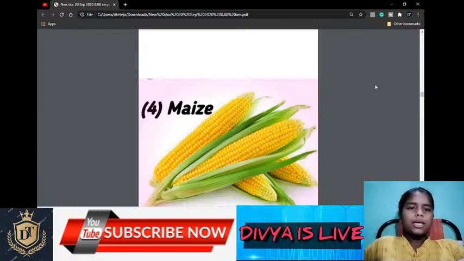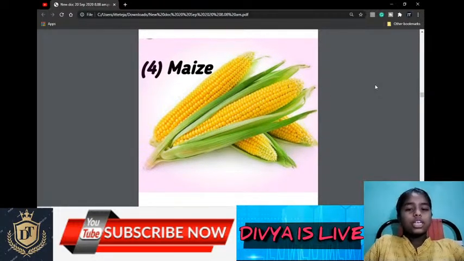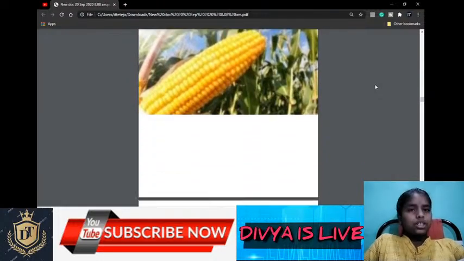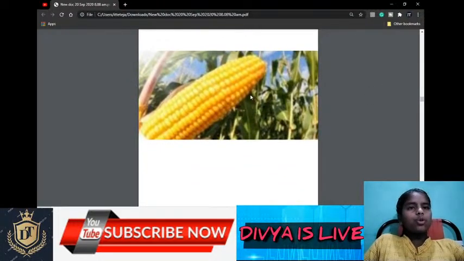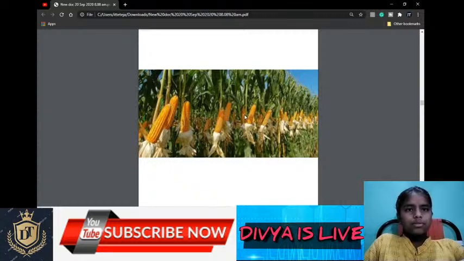The fourth one is maize. Maize requires temperature between 21 degrees Celsius to 27 degrees Celsius. Modern inputs like irrigation and HYV seeds are used to grow maize. This is the plant of maize. You can see in the picture, and maize is mostly grown in Telangana, Karnataka, UP, AP, and MP. UP means Uttar Pradesh, MP means Madhya Pradesh, and AP means Andhra Pradesh.